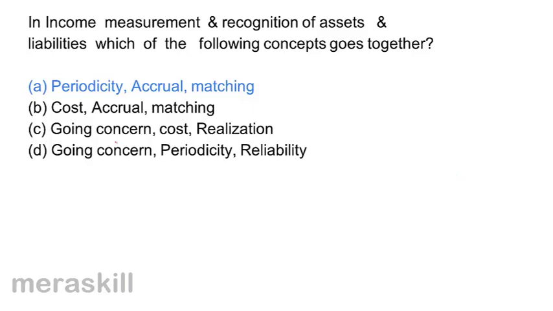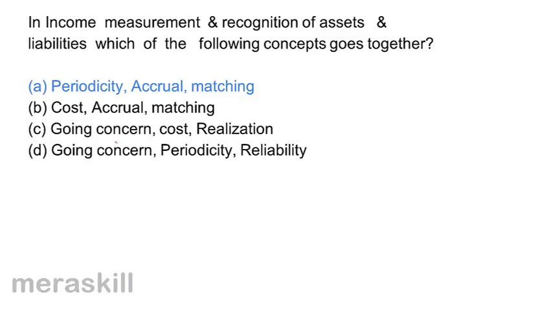You must understand that income is measured, income is determined for every period.